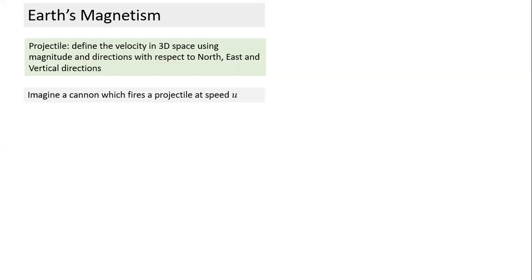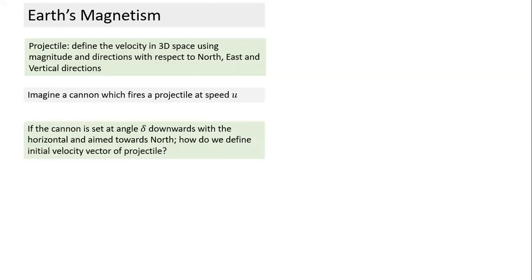You can change the direction of the cannon depending on where you want to hit. If you've all seen a fort kind of thing, there's a fort. On the ramparts of the fort, we set up the cannon, and it is set at an angle delta downwards with the horizontal. So the cannon has a barrel, and the barrel is not horizontal; it is set at an angle from the horizontal downwards by angle delta. And it is aimed towards north, because you have to define which direction it is pointing. So suppose I point the cannon towards north and dip its angle by delta.